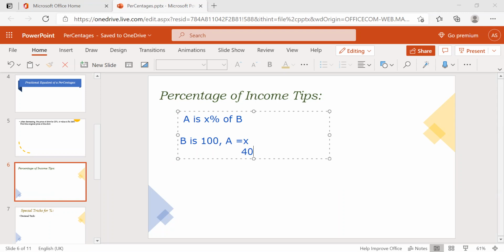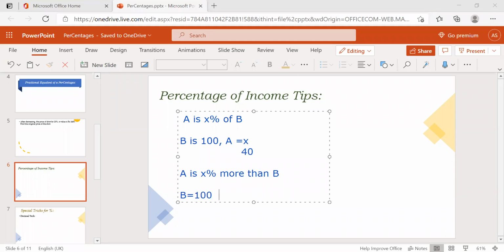Okay, clear. And another one. If they say A is X percent more than B, what does it mean here? If B equals 100, then what will A be?